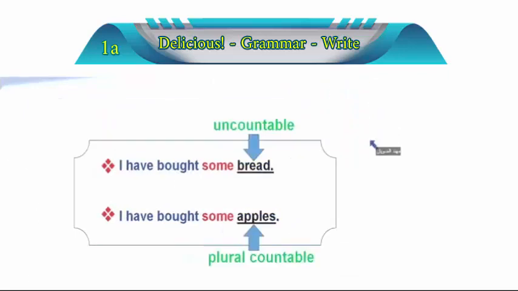We will see now. So, when we have something uncountable, you guys, in that case we use the word some before it. We use some with the uncountable words. Also, we use the word some with plural countable. I have 1 apple, 2 apples, 3 apples. In that case, I can say I have some apples. You see? Because it's plural. It's not one. It's more than one. It's a group. So I can use the word some with a group of things that are countable. You see? That's what we do in that case.